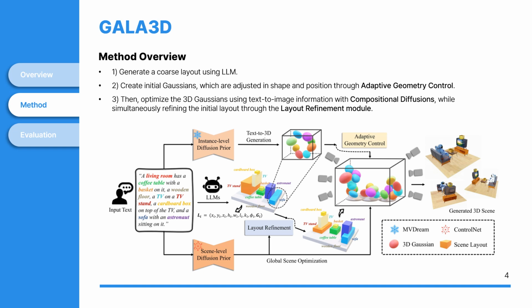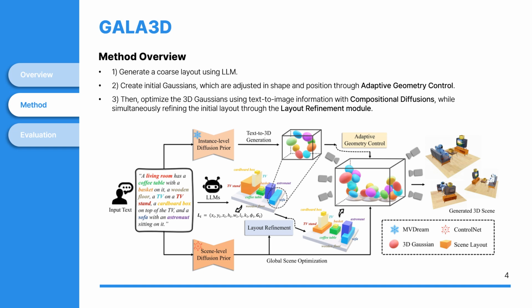Let's start with the overview of the process. Gala 3D generates 3D scenes using a 2D diffusion-based model and 3D Gaussian splatting. First, a coarse layout is generated using an LLM. Based on this coarse layout, initial Gaussians are generated.